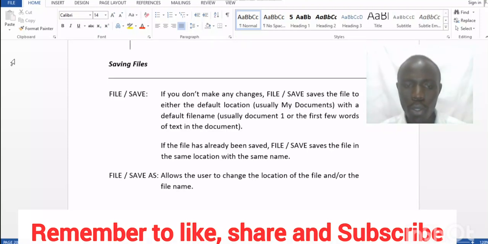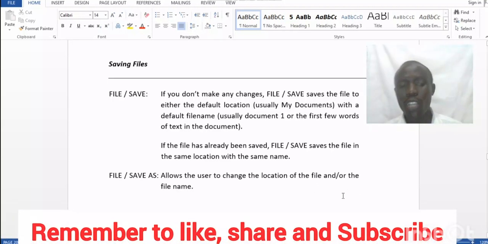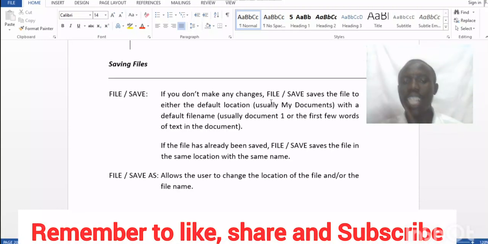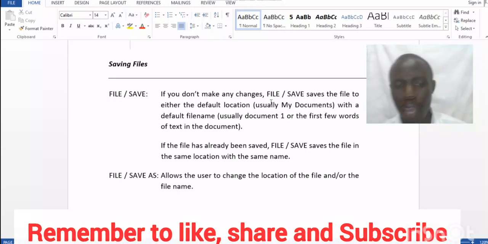So now let us continue. File, Save As. The difference between Save and Save As is that Save As allows the user to change the location of the file and or the file name. So let's say that you want to save a different version. Let's say that I had saved this information as marks, but now I want to change it to tests. So I will now not use Save, but use Save As. Save As allows you to save a different name, whereas Save uses the other default name. I think you've got the difference.